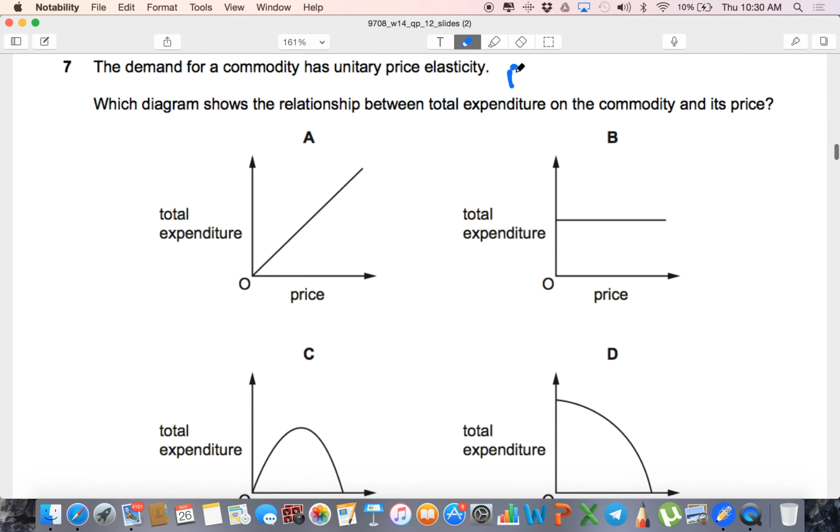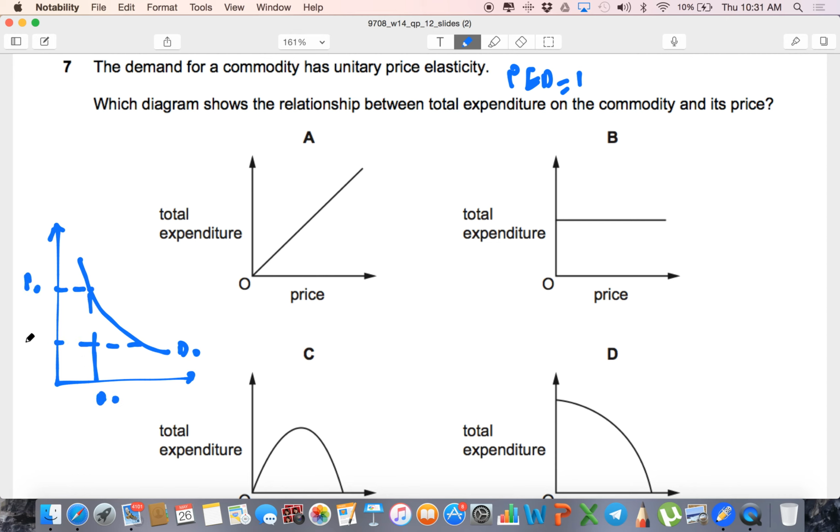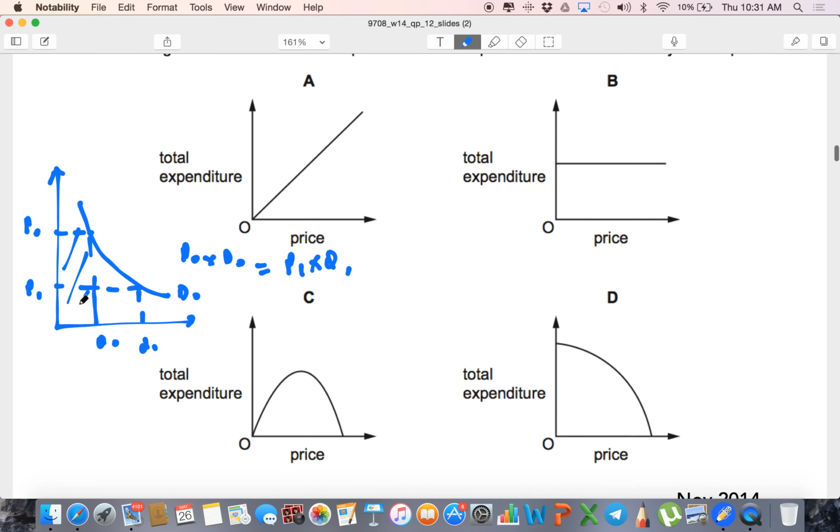If PED is equal to 1, we know the demand curve would be like a rectangular hyperbola, where P naught times Q naught must be equal to P1 times Q1. So P naught times Q naught must be equal to P1 times Q1, and if such is the case, then the total revenue, or expenditure, would be unchanged.